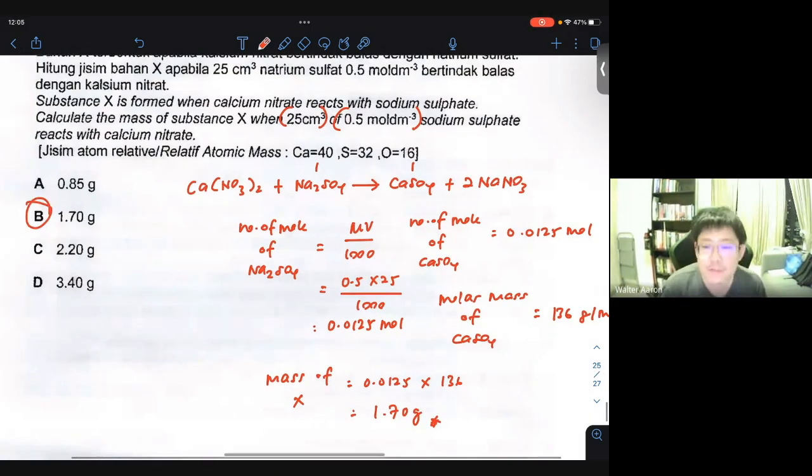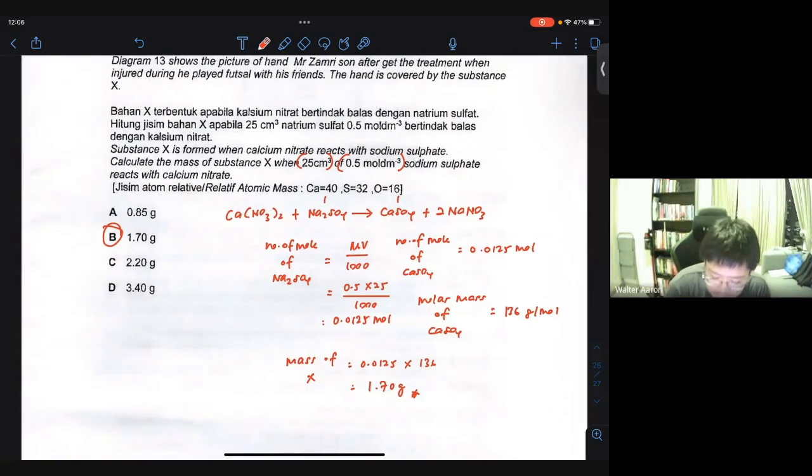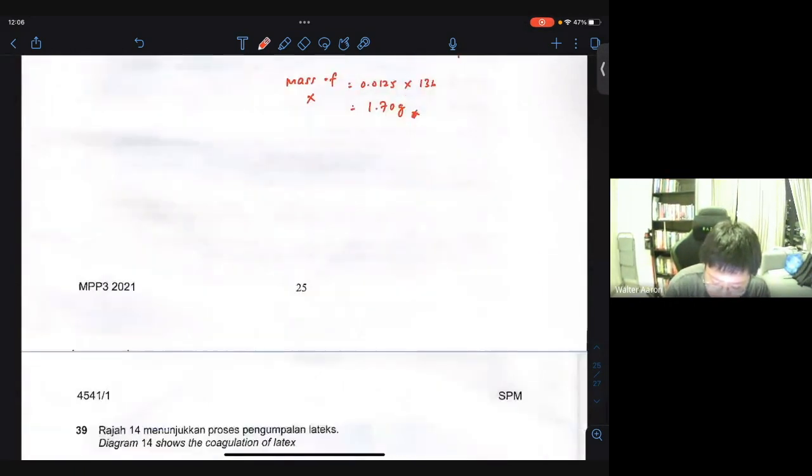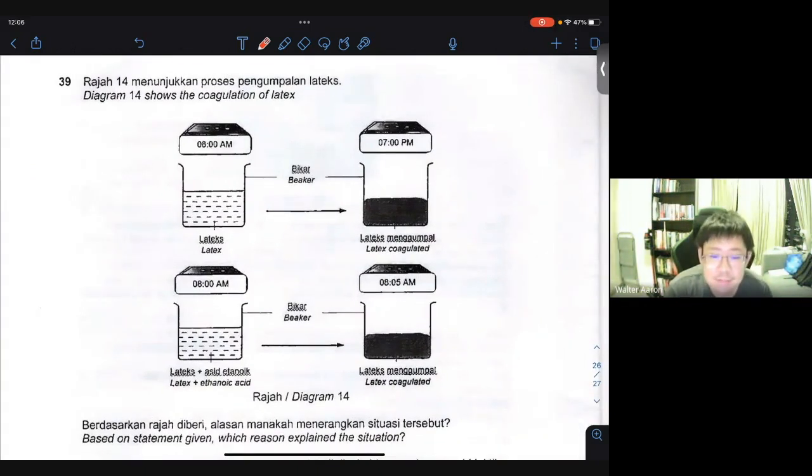Therefore, the answer is 1. Okay? All right, the point here is to get the correct answer. Okay, it doesn't matter if the question sounds weird or not. All right, question 39, diagram 14 shows the coagulation of latex.